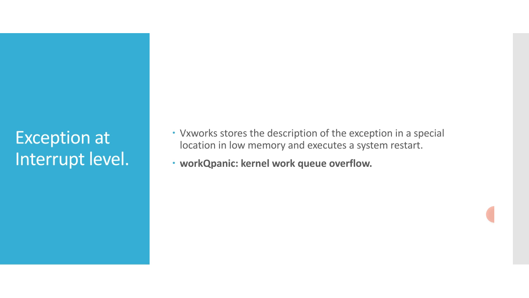Instead, VxWorks stores the description of the exception in a special location in low memory and executes a system restart. The VxWorks boot ROMs test for the presence of the exception description in low memory, and if it is detected, display it on the system console. One example of such an exception is the message: work queue panic, kernel work queue overflow. This exception usually occurs when kernel calls are made from the interrupt level at a very high rate.